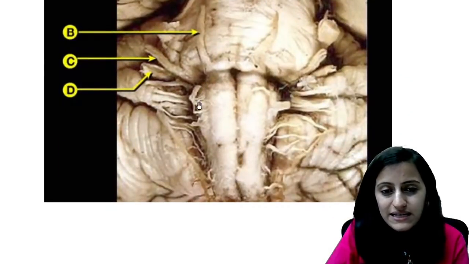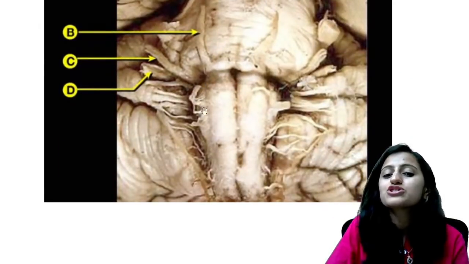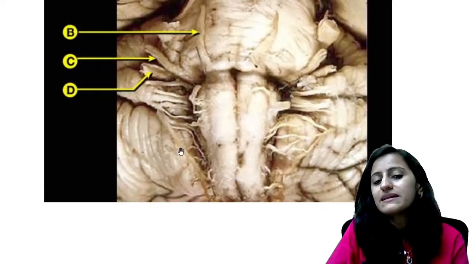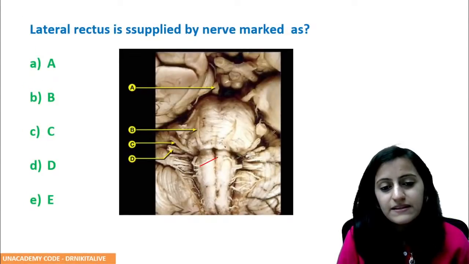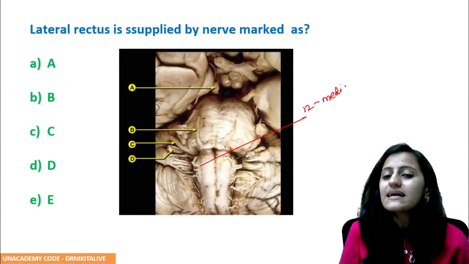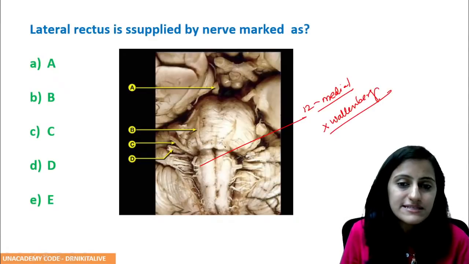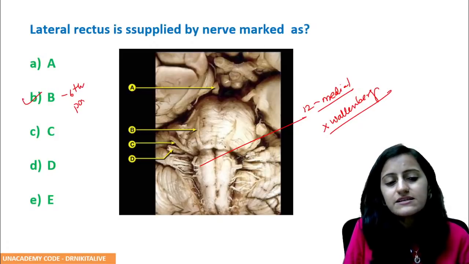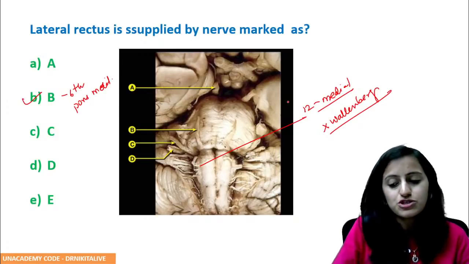In the medulla, the cranial nerve arising medially in between the pyramid and the olive, that is your 12th cranial nerve. Rest of them will be here, 9th and 11th will be lateral. So remember that the 12th cranial nerve is the medial aspect of medulla. So it is not affected in your Wallenberg syndrome, which is a lateral medullary syndrome. So the answer here will be basically B. That is your 6th cranial nerve from the pons, from the medial aspect. Between pyramid and olive, it's your 12th cranial nerve.